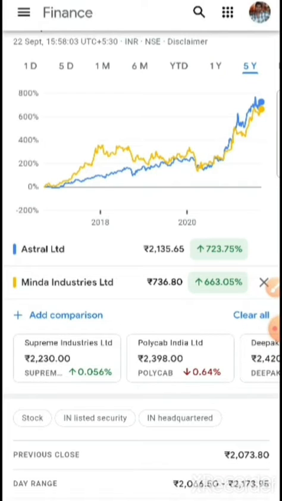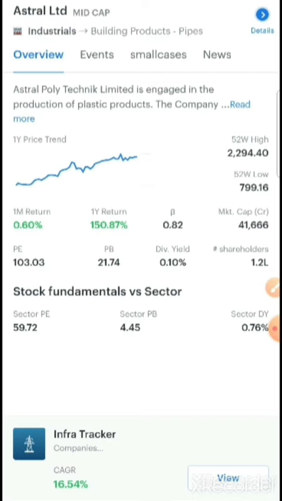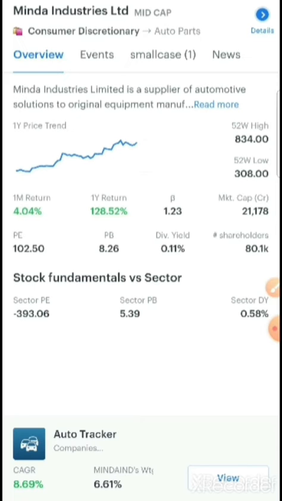Before going further, let's see the beta of these two stocks first. Here I am in the fundamentals of Astral, and you can see 0.82 is the beta of Astral. Now let's see the same for Minda Industries. Here it is 1.23. So for Astral it is 0.82 and for Minda it is 1.23, which means Astral is below 1 and Minda is above 1. Please remember this before we go to the next screen.